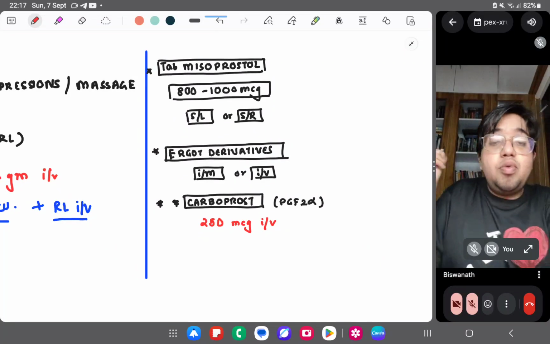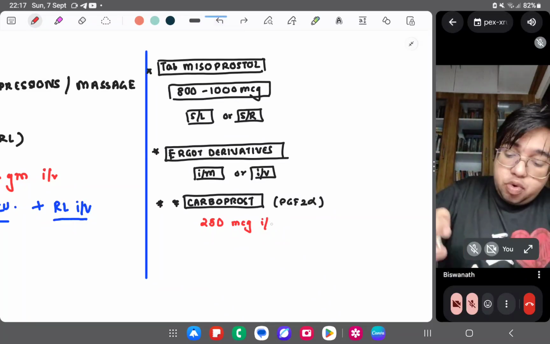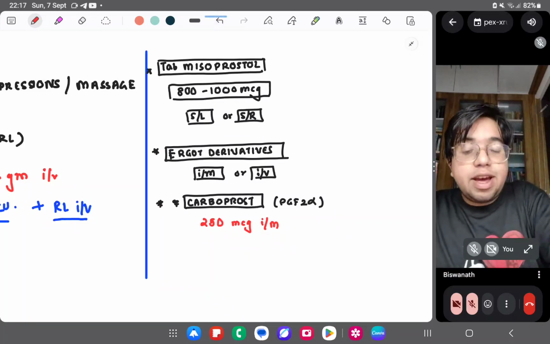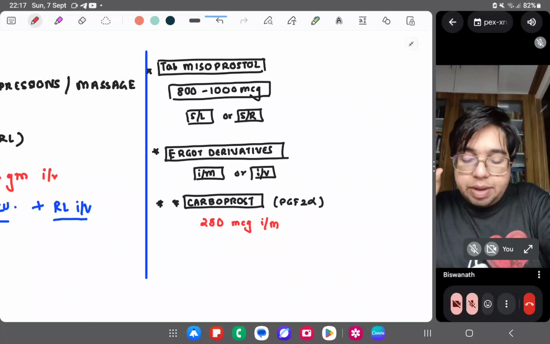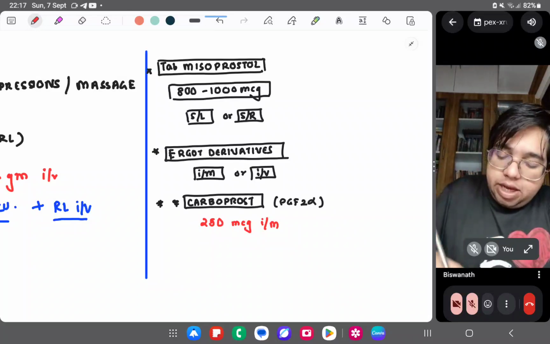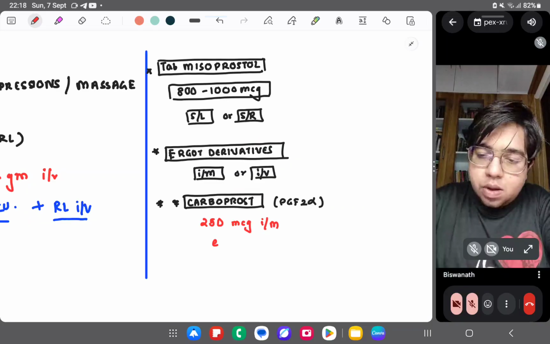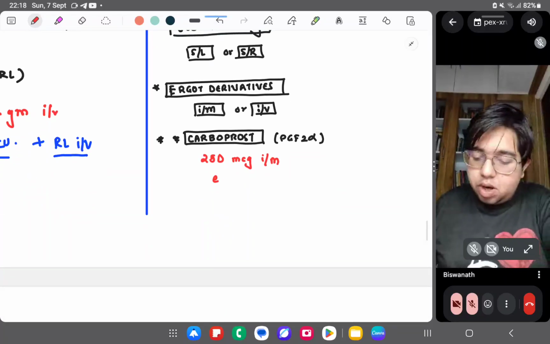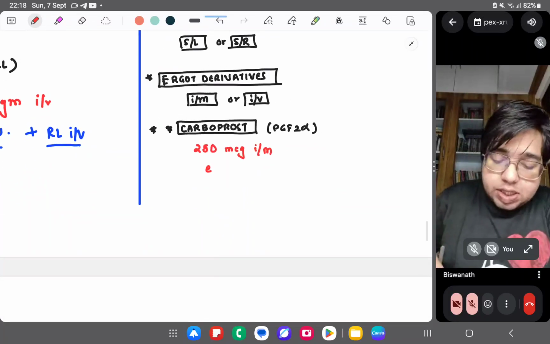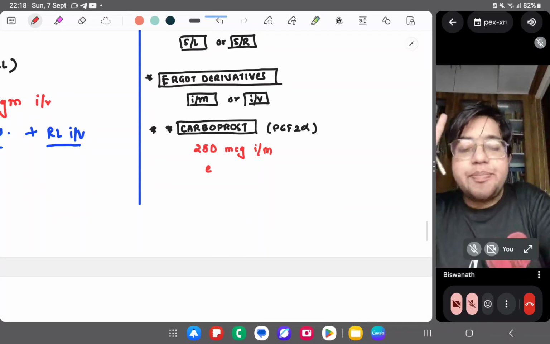And what route? IV, sorry, IM route. Okay, not IV, IM route. Okay, 250 microgram IM every 15 minutes. Just a minute. Okay, so my tab is hanging a bit. Okay, 250 microgram IM route.